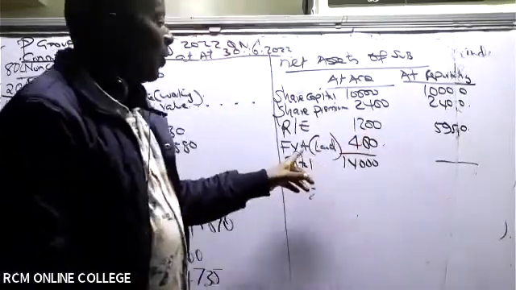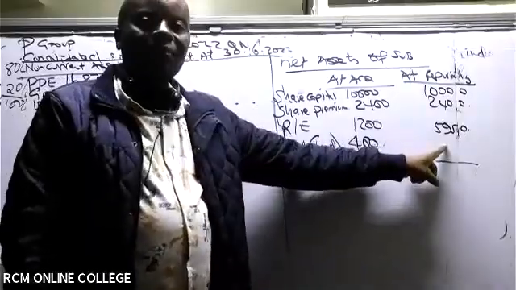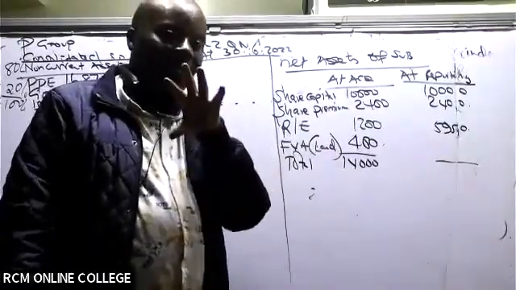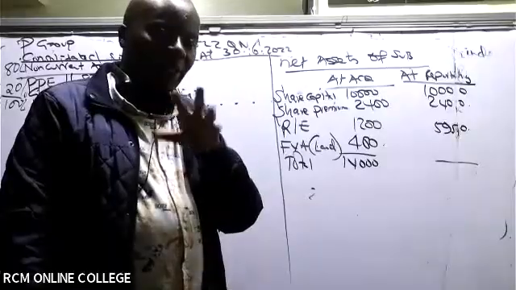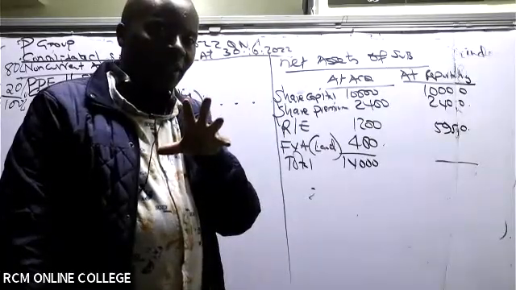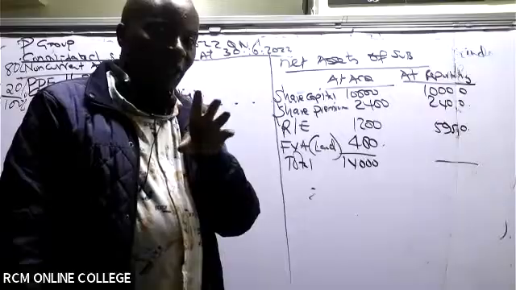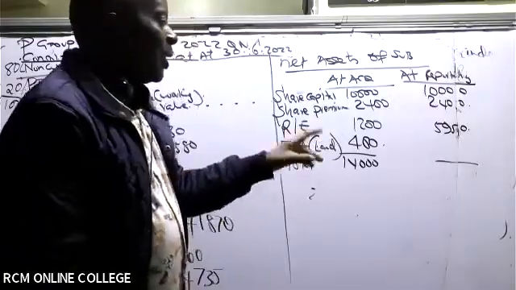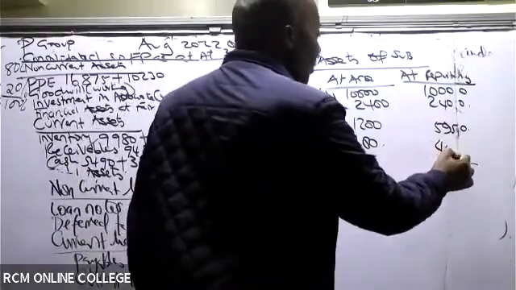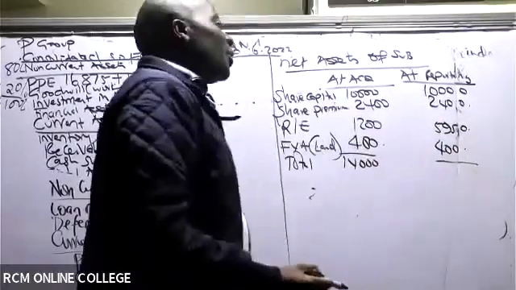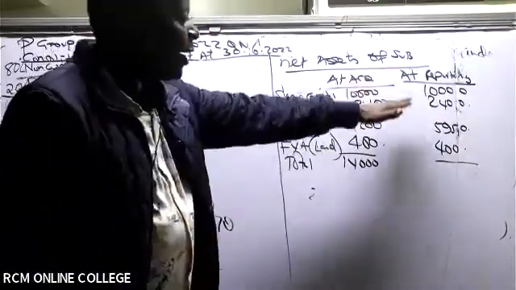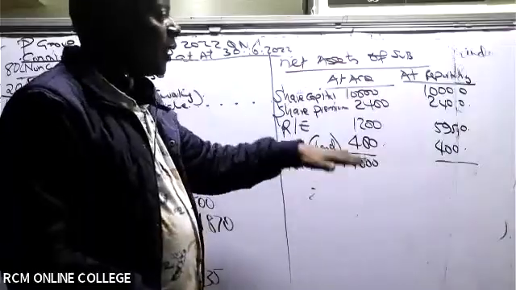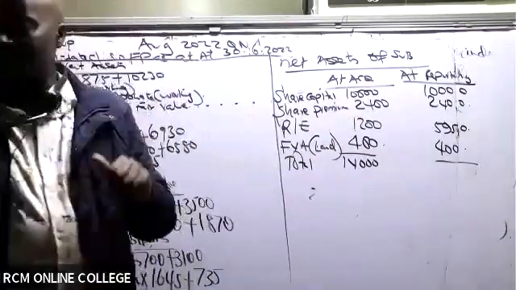What do you think of this fair value adjustment here? Does it change? No. So this one here must also be 400. So ladies and gentlemen, please go ahead and add for me the total net assets at reporting.